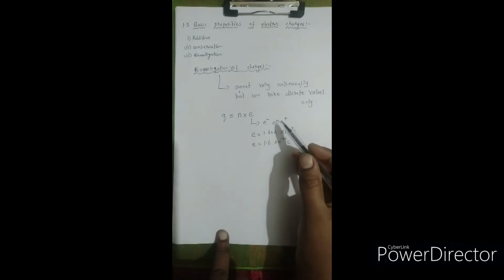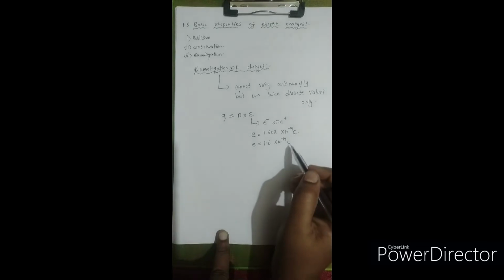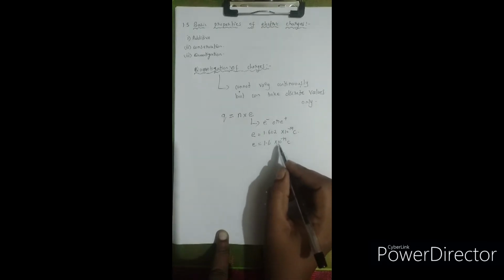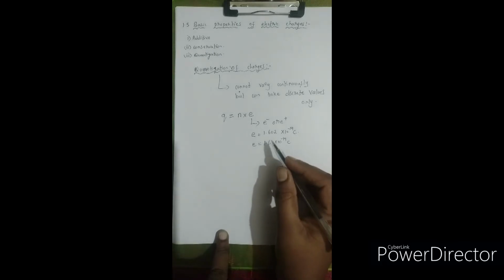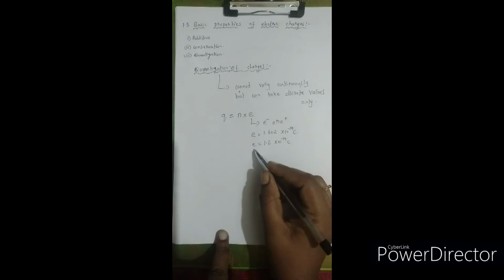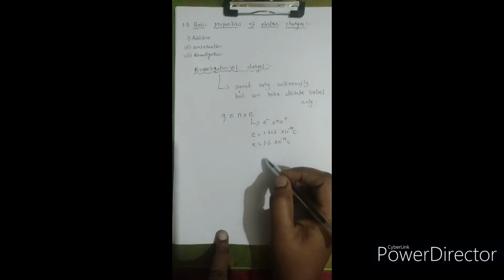If it is a positive charge, then it will be plus 1.6 into 10 to the power of minus 19, and if it is a negative charge, then it will be minus 1.6 into 10 to the power of minus 19 coulomb. But in most cases we consider only the magnitude, so in most places we will just write E is equal to 1.6 into 10 to the power of minus 19 coulomb, not minus.